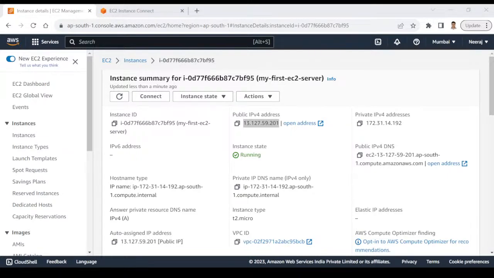Okay. Along with this, we need to provide that key pair because that's the key. Suppose there is a house that is locked and you want to get inside the house. That means you should have the key. Then only you can open the door and you can enter the house. Same thing is in order to connect to the server.